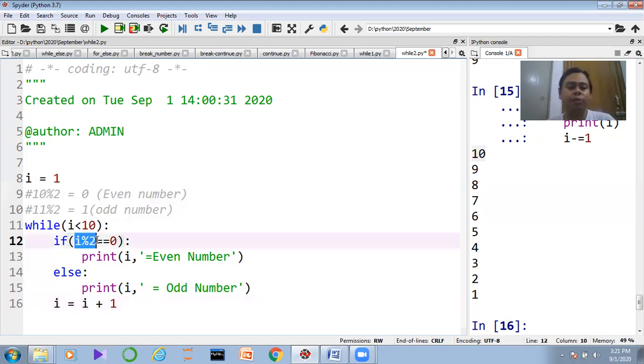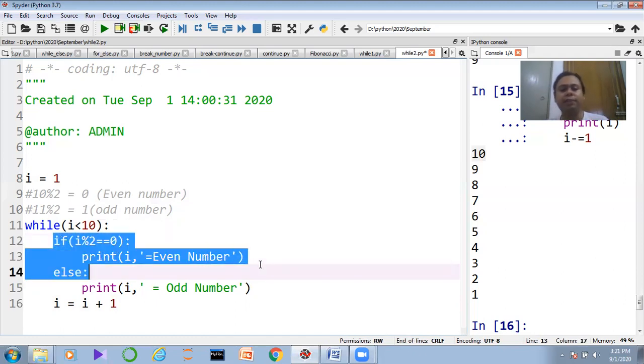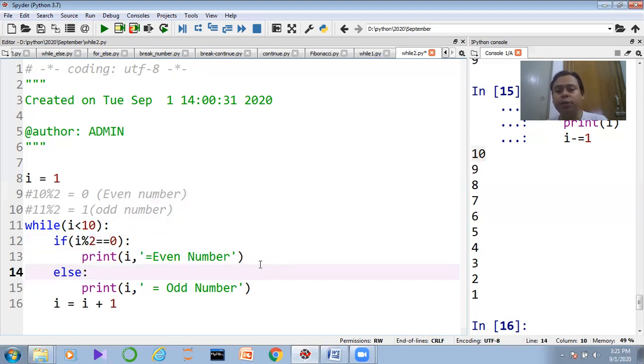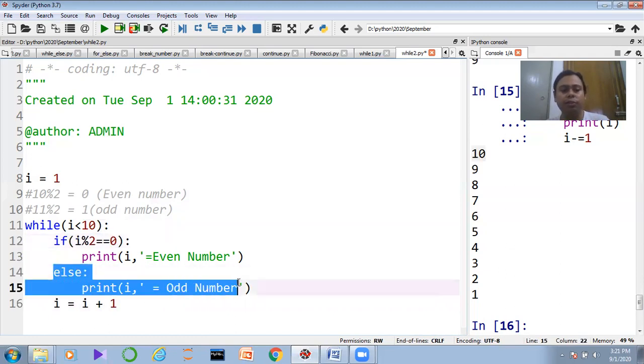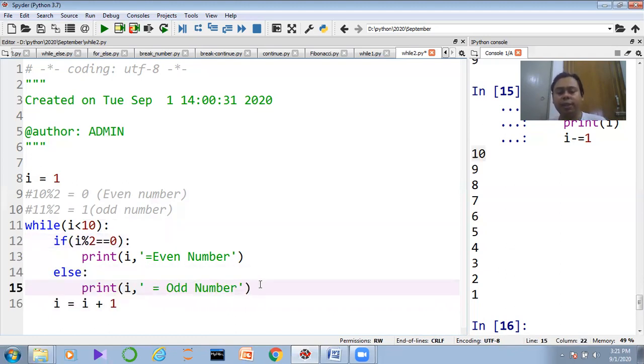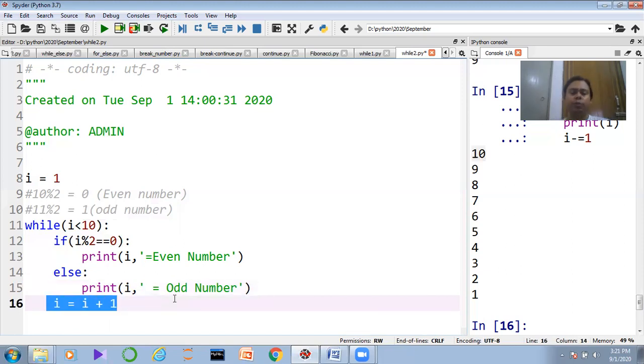So if i modulus 2 equal to 0, suppose I enter 4 here, 4 modulus 2, if I divide 4 by 2, the remainder is 0. So 0 equal to 0, the if block will be executed. But if I write 5 modulus of 2, what is 5 modulus of 2? The remainder is 1. So is 1 equal to 0 possible? Impossible. So control will be passed to the else part, and that part will be executed. And this last line is only the increment operator, i equal to i plus 1.